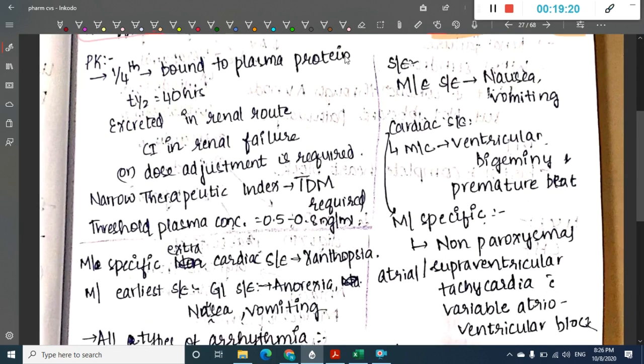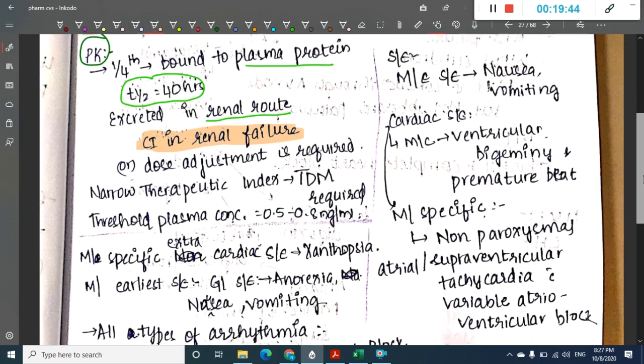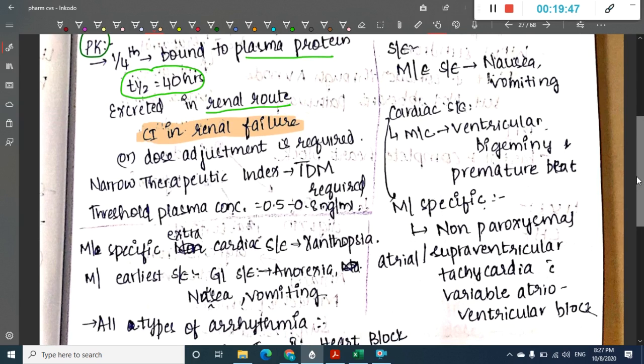Now first we will see the pharmacokinetics. This digoxin is bound to plasma protein, and it has a half-life of 40 hours, and it is excreted by the renal route. Because it is excreted by the renal route, it is contraindicated in renal failure. Then it has a narrow therapeutic index, and because of this, therapeutic drug monitoring is very important for digoxin.